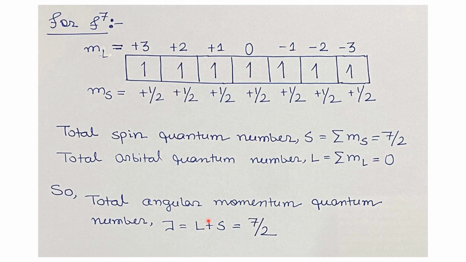Now the total angular momentum quantum number J equals L plus S. Here the S value is 7/2 and the L value is 0 for this system. So this summation will give J equals 7/2. So for the atomic system or atomic gas, the total angular momentum quantum number J equals 7/2.